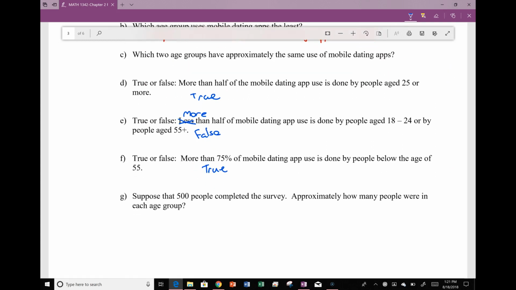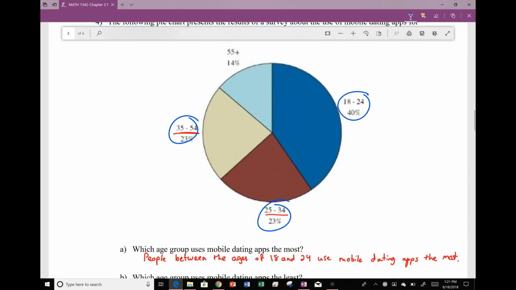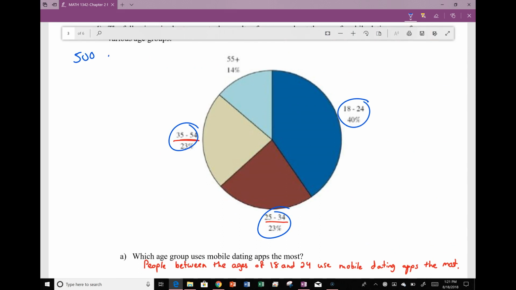Part G. Suppose that 500 people complete the survey. Approximately how many people were in each group? Okay, so we have a total of 500 people. And in the age group of 55 or older, we have 14%. Whenever we're looking at this, I want to know how many are in this category, I'm going to take 500 and multiply that by 0.14. I converted the percentage into a decimal and I multiplied. This will give me approximately 70 people.